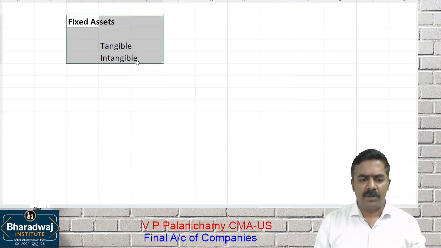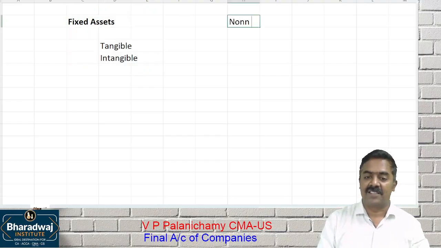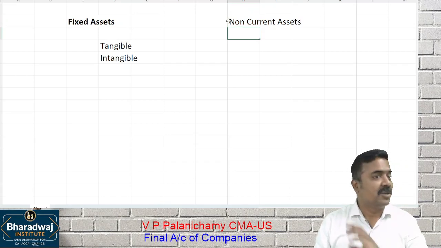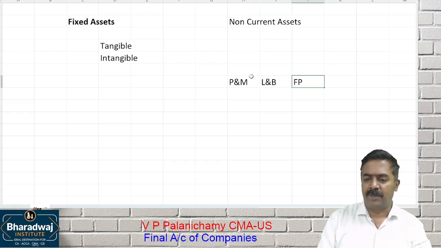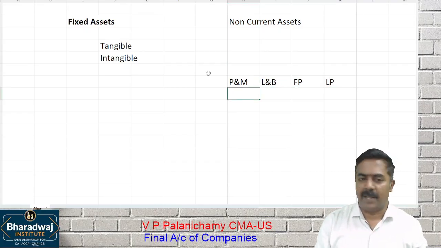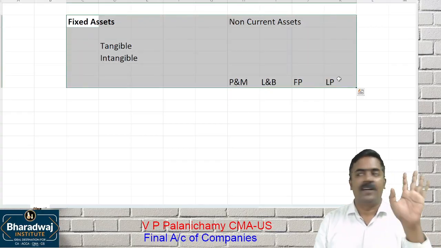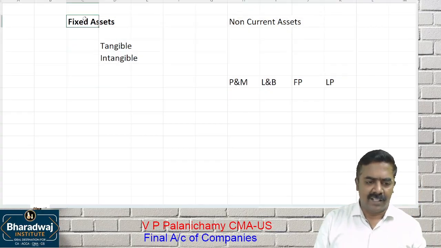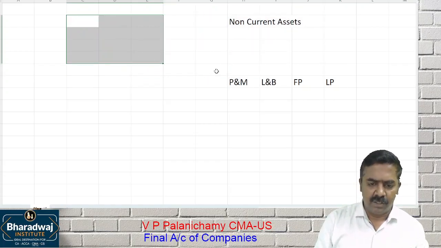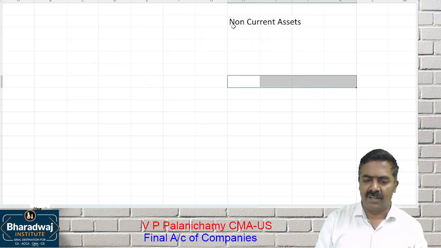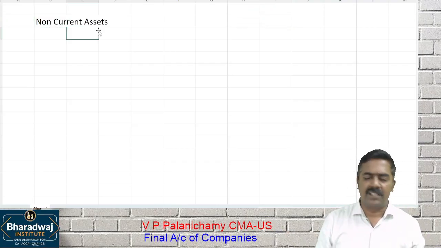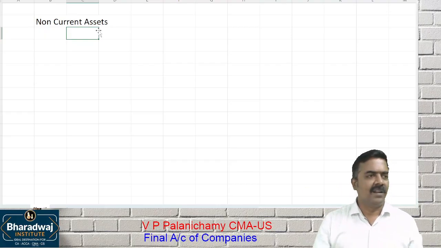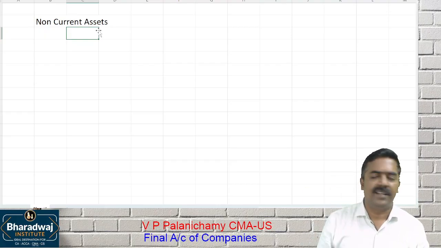Now, some people don't use the word fixed assets. They call it non-current assets. Some companies may not use the title at all. They'll call it plant and machinery, land and building, freehold premises, leasehold premises. When you use different names, again people get confused. So the company law says don't use the word fixed asset; call them non-current assets. Everybody will use the word non-current asset, which will be classified into tangible and intangible. Simple. When a balance sheet is prepared in a uniform way, it is easy for us to compare.